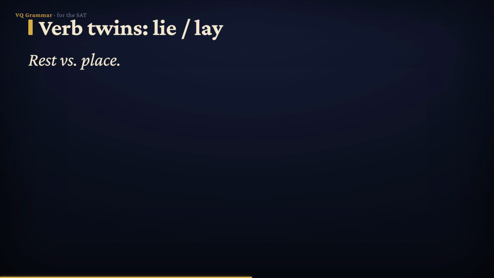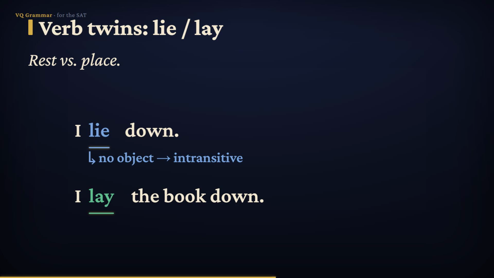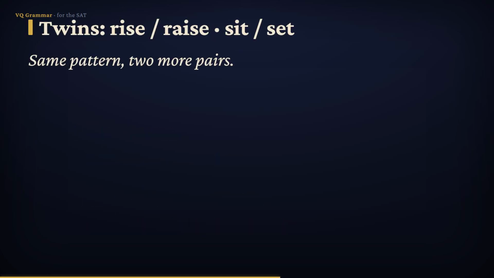Here's a bonus that shows up on the test all the time. Some verbs travel in pairs, one transitive, one intransitive, and they are very easy to mix up. Take lie and lay. Lie means to rest, and it never takes an object: I lie down. But lay means to place something, and it always needs an object: I lay the book down. Lay what? The book. Next pair, rise and raise.